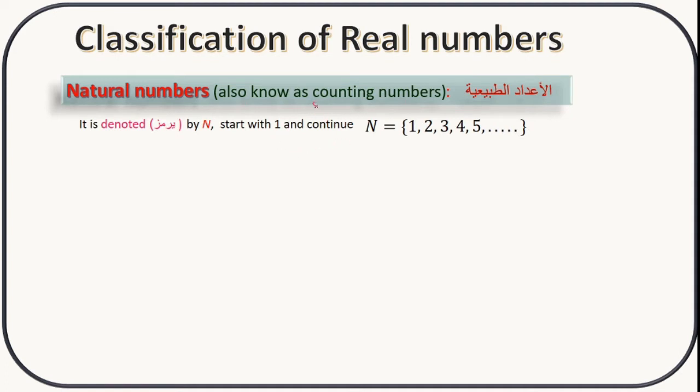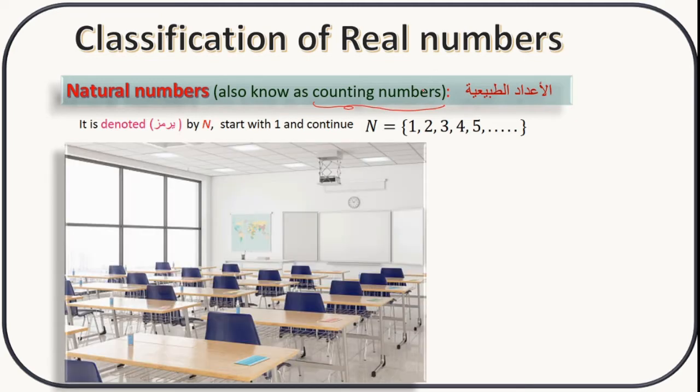These numbers are also known as counting numbers. Because see how we count. If you want to count the chairs in the classroom, we will count as 1, 2, 3, 4, 5, 6, 7, and so on. In this counting we start from 1. So natural numbers are also known as counting numbers. I hope it's clear for you.